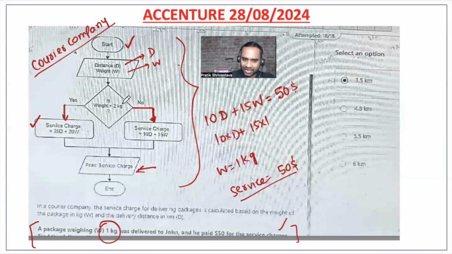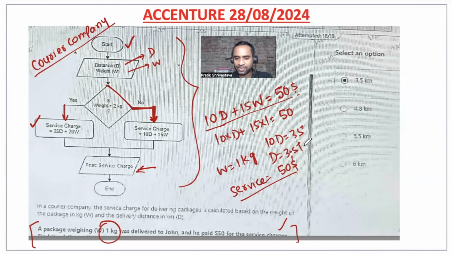So here is the weight more than 2 kg? No, that means it will come like this. Now service charge will be 10 into D plus 15 into W equals $50. 10 into D plus 15 into 1, because the package weight is 1 kg, equals 50. So 10 into D will be 35, and D will be 3.5 kilometer, sorry, distance it is, so 3.5 kilometer.